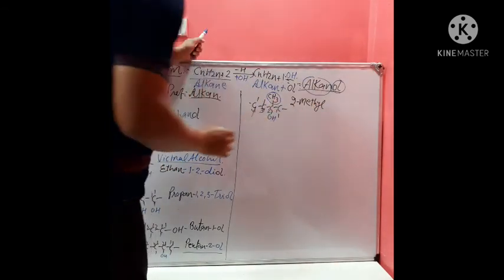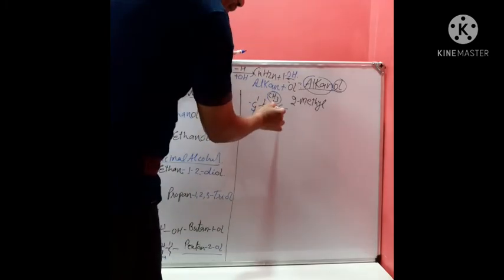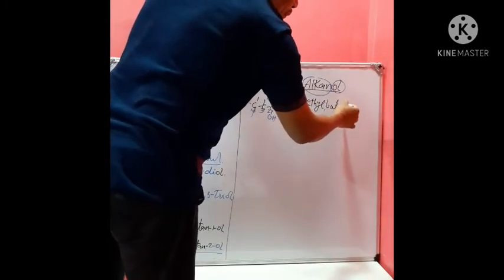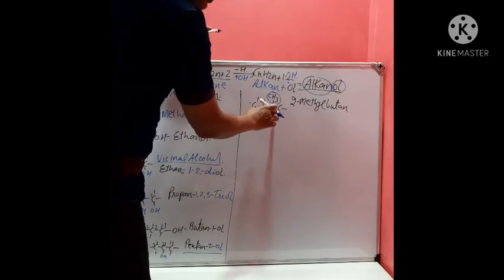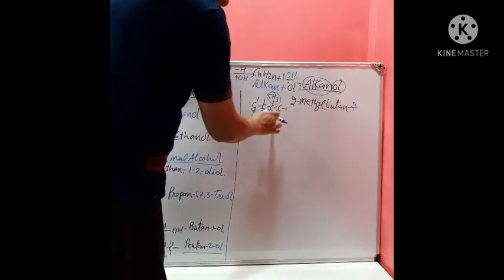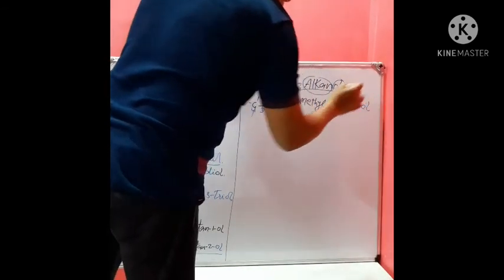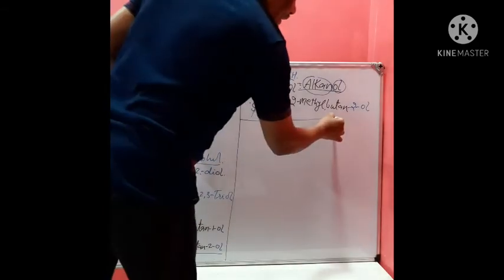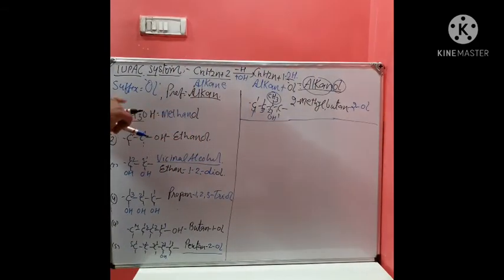So 2-methyl, and the name of the alkane is butane, and the position of OH is on the second carbon atom, therefore 2, and the functional group is OH, therefore ol. So in this way you can start numbering and give the name to the compound.